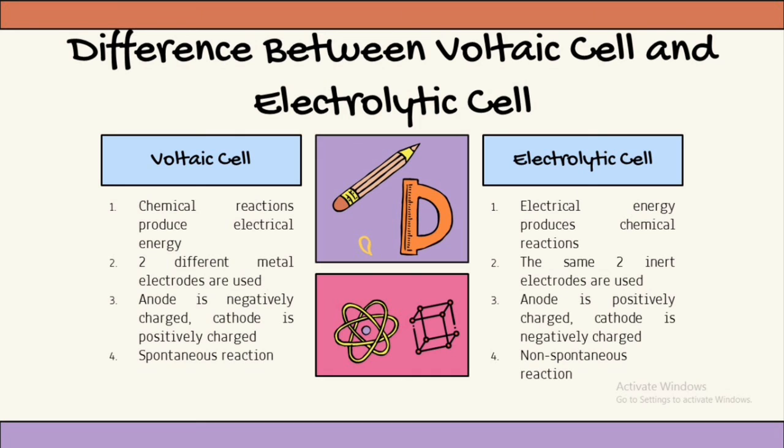Okay, for electrolysis cell: 1. Electrical energy produces chemical reaction. 2. The same two inert electrodes are used. 3. Anode is positively charged, cathode is negatively charged. And the last, non-spontaneous reaction.